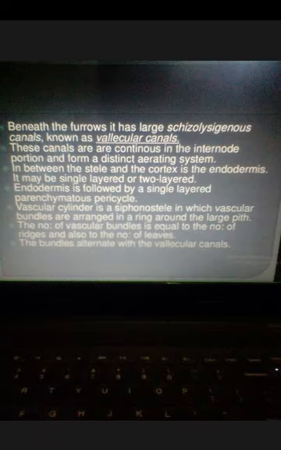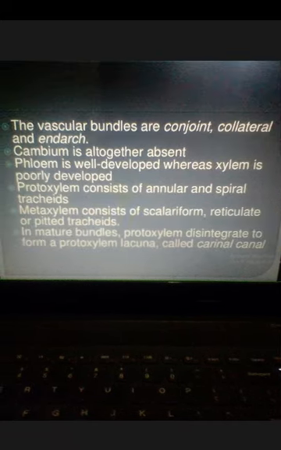These vallecular canals are found just below the furrows of the stem. Beneath the furrows there are schizolysigenous canals, known as vallecular canals. These canals are continuous in the internode portion and form a distinct aerating system.